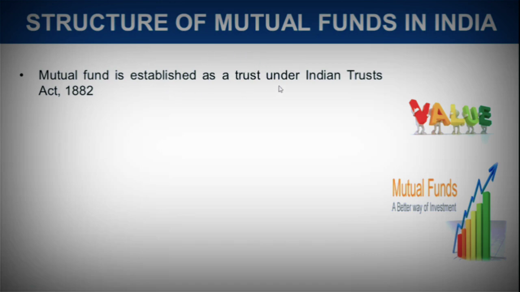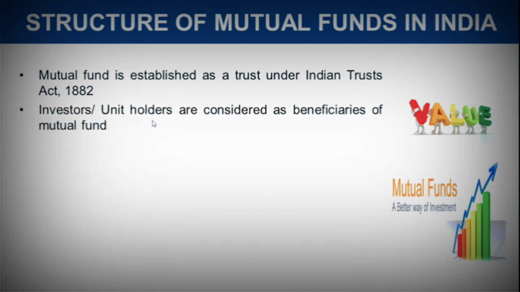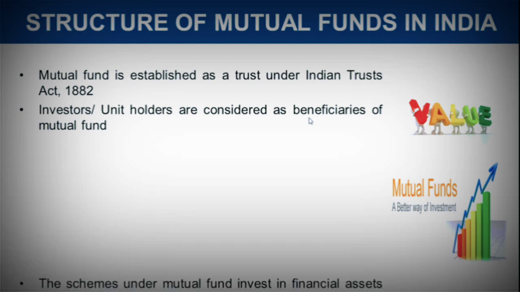A mutual fund is established as a trust under the Indian Trusts Act 1882, as I already mentioned. Investors/unit holders are considered as beneficiaries of mutual funds. Since a mutual fund is established in the form of a trust, and we know that any trust works for the benefit of the people, in the case of a mutual fund the beneficiaries are the investors. You can also say unit holders, because what you get is the units of a particular scheme. So investors and unit holders are considered as beneficiaries.